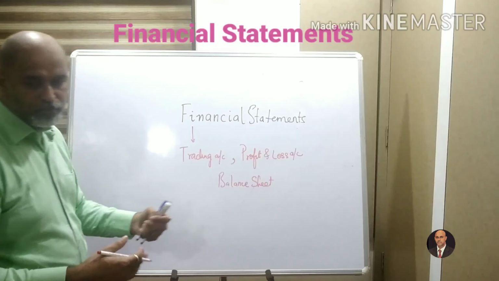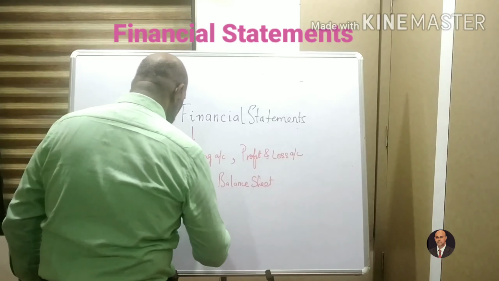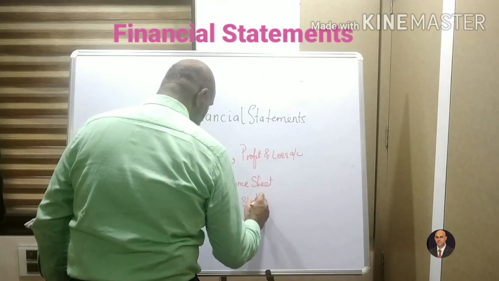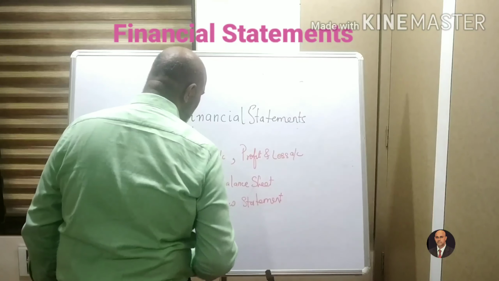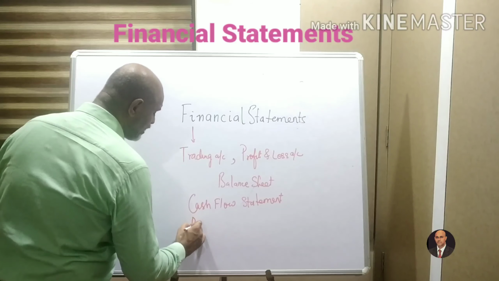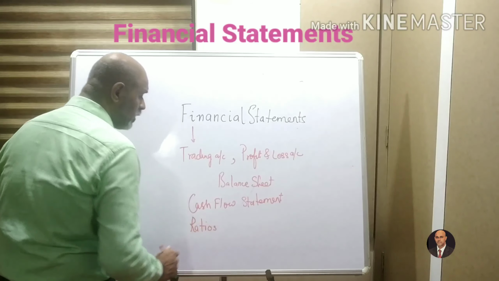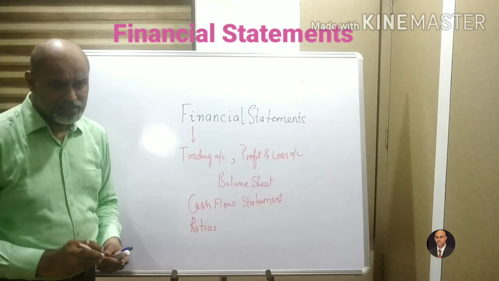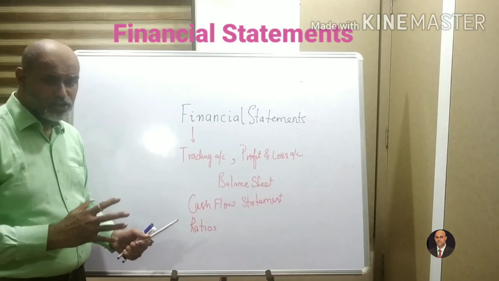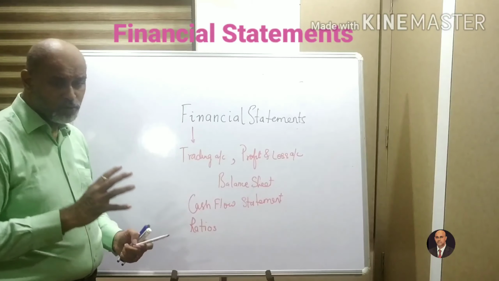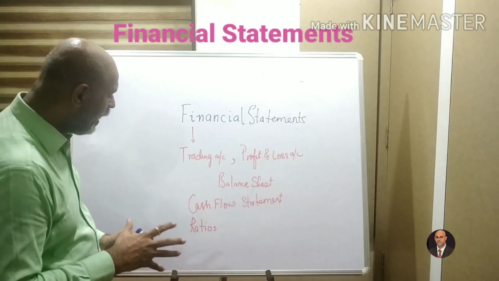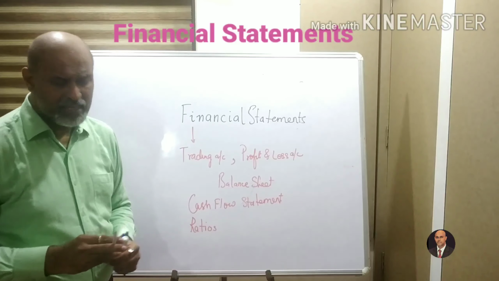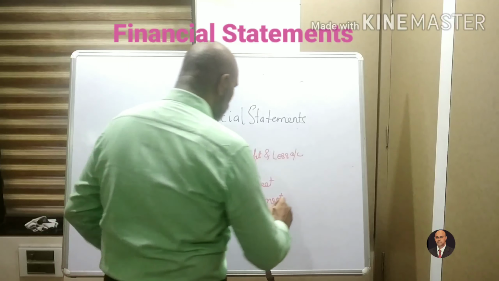Later on, you learn some new statements also, like what is known as a cash flow statement, and there are other things which you can analyze. You can find out your ratios, your accounting ratios. Now this ratios is a very important concept. You won't be doing this year, but you'll be certainly doing it in your 12th standard. So ratios help you to find out certain technical aspects of a company, and if you want to invest in that company, is it worthwhile investing or not. Okay, so these are the various things.